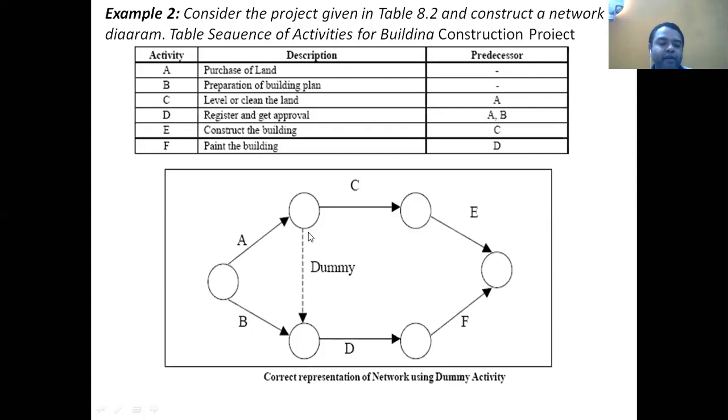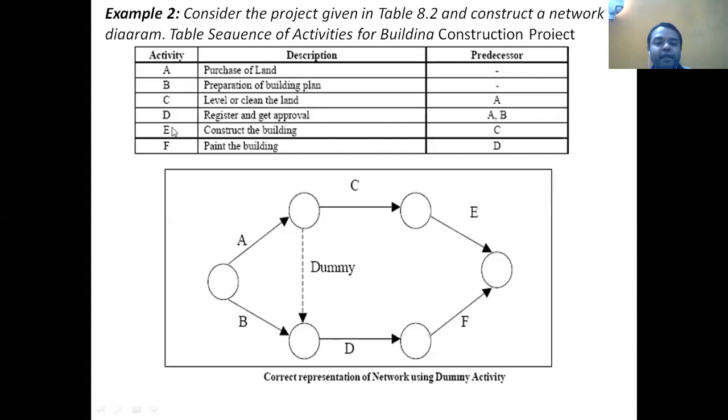Now you can read it like this: D activity is the predecessor of B and A activity. Of course, you know that for a dummy activity there is no involvement of any resources. We are not required to invest any money or any resources to perform this dummy activity. That's why it is shown by the dotted arrow.